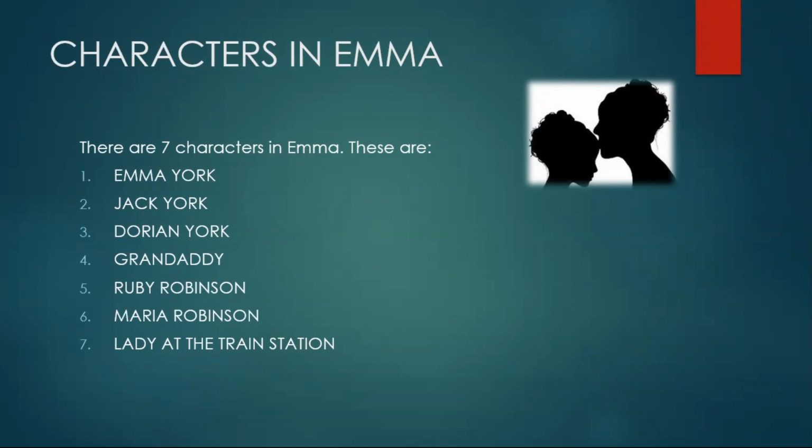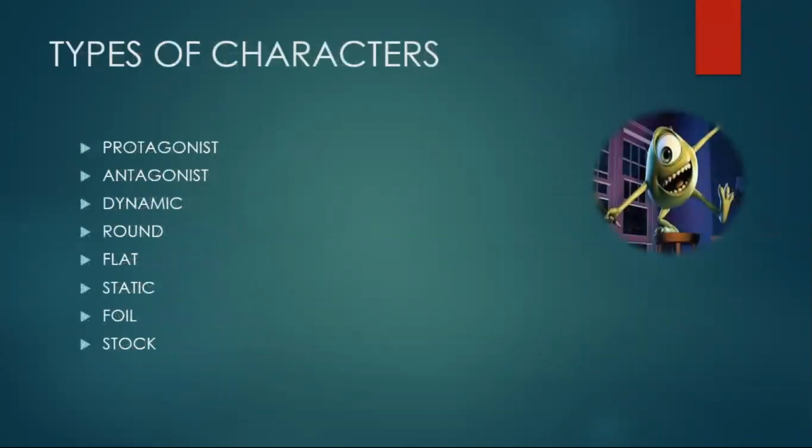For us to be able to do so, we must understand the types of characters that exist in literature. A few of them are the protagonist, the antagonist, dynamic characters, round characters, flat and static characters, foil characters, and stock characters. Though we might not meet all of these characters in this particular story, it is always beneficial that as readers we understand our characters, the types of characters they are, and the traits they will show. Let's go right into meeting our first character.